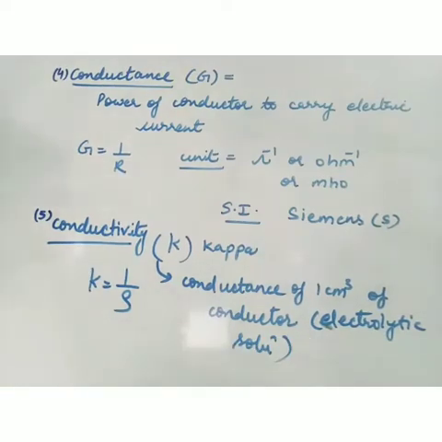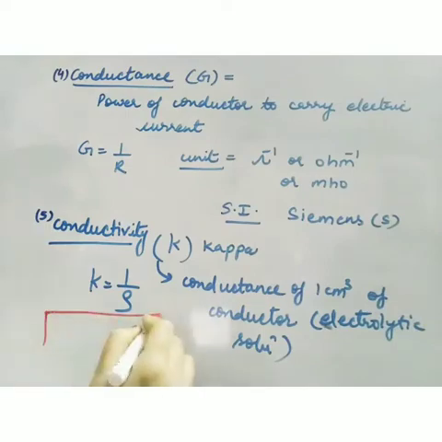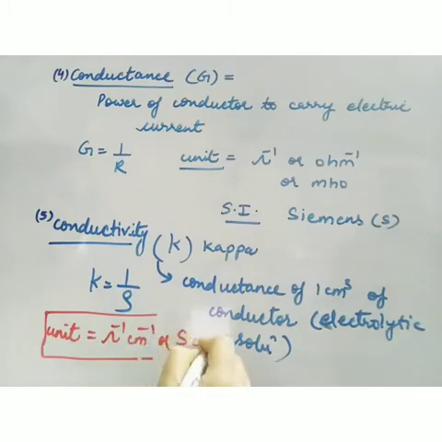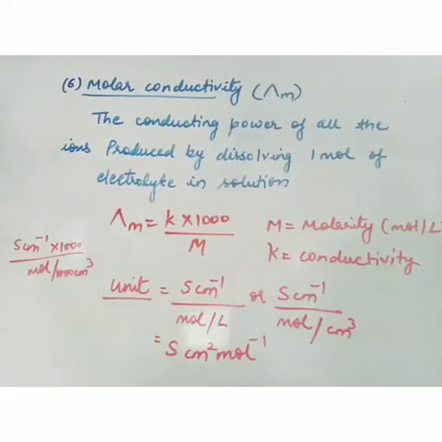Now what will be the unit of this conductivity? What was the unit of resistivity? Ohm centimeter. So its unit is ohm inverse centimeter inverse, or we can say Siemens centimeter inverse. Now the last is molar conductivity. Molar conductivity is denoted by the symbol lambda m, and for solutions we basically use molar conductivity only.